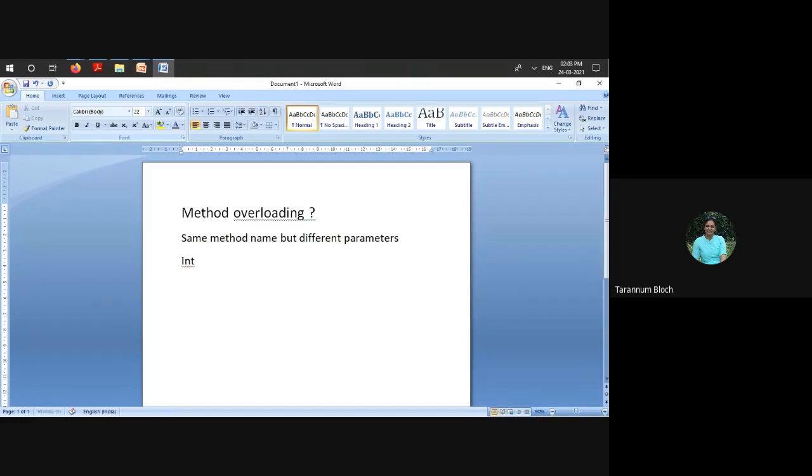For example, if I have integer add, and I say integer a comma integer b, and the same method I have with the name integer add, and I'll say float a comma float b. Fine. So here you see the number of parameters are the same, the return type is the same, but the method name is the same. Yes?